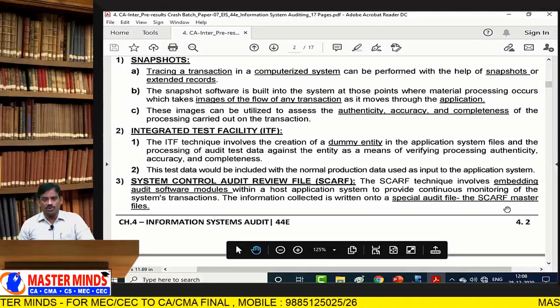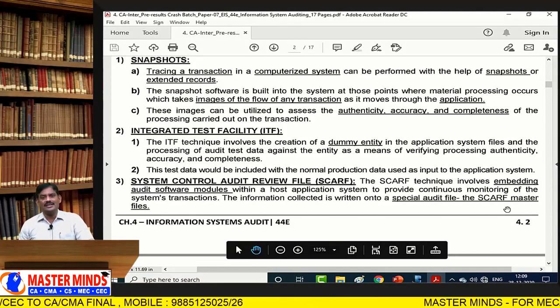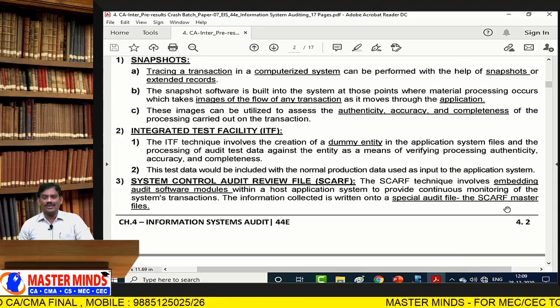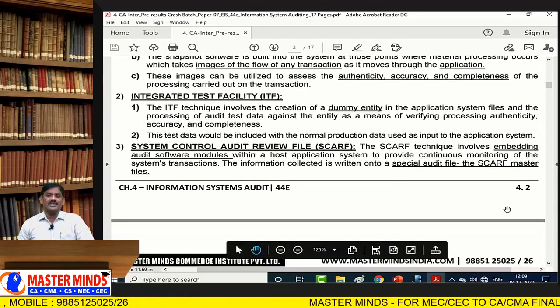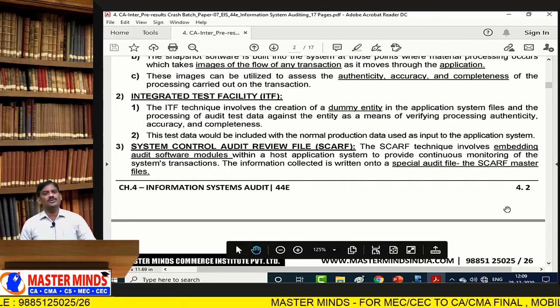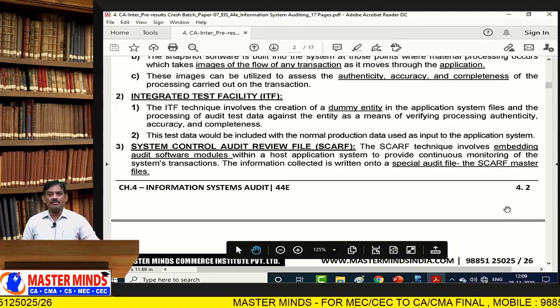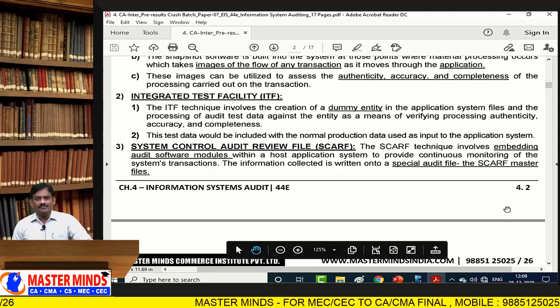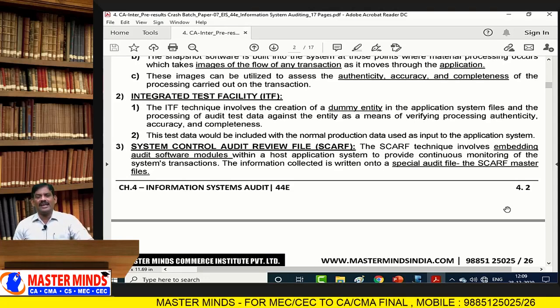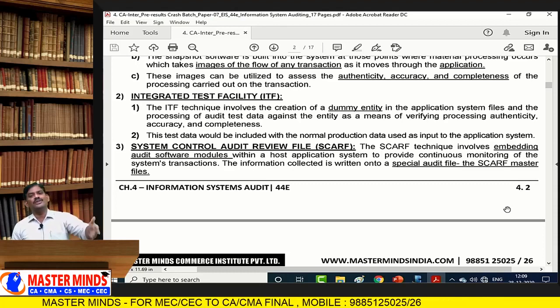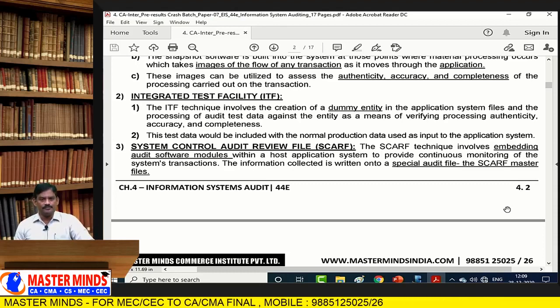Number one is the snapshot mechanism, also called extended records, where the material processing occurs. We are going to verify accuracy, authenticity, validity. Next, the integrated test facility is normally used for new people or trainees, where we give a dummy system or dummy environment. Everything is updated on the dummy system. If it produces a correct result, then we apply those elements onto the real system.